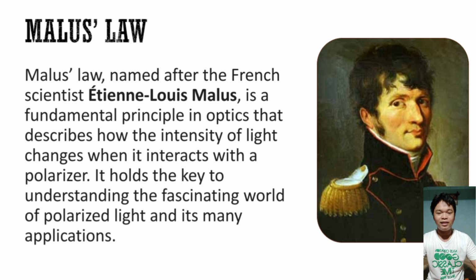In 1808, using a calcite crystal, Malus discovered that natural incident light became polarized when it was reflected by a glass surface, and that light reflected close to an angle of incidence of 57 degrees could be extinguished when viewed through the crystal.